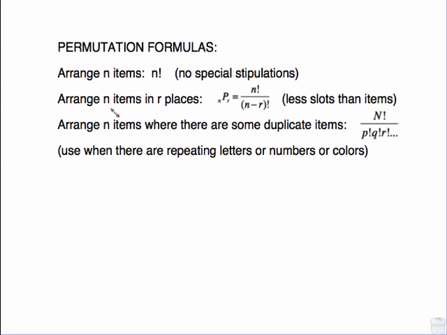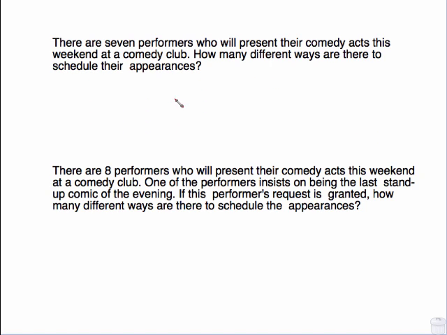Now you might have to arrange n items in r places. This is the idea of you've got fewer slots than items. Things like, I want to arrange 10 books, but my bookshelf only holds 7. Or n items where there are some duplicated items. This way I'm putting capital N to be my total number of letters or numbers, and the bottom is all of the repeating letters or colors or numbers. Of course, everything's factorialized. So let's do some problems and see which of these formulas you would use, if at all. You can always go back to slots if that's what you'd rather.